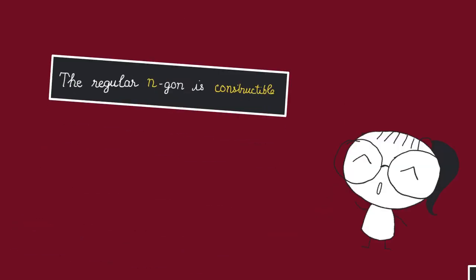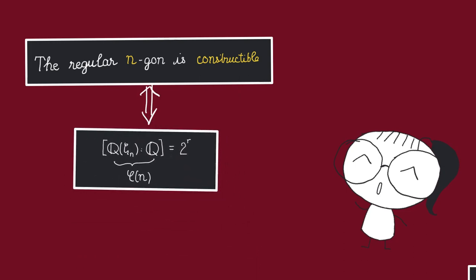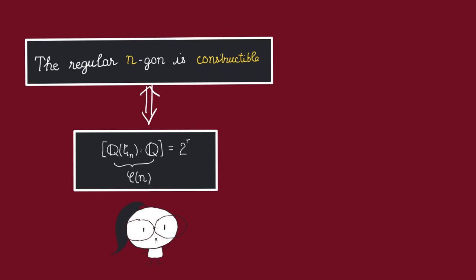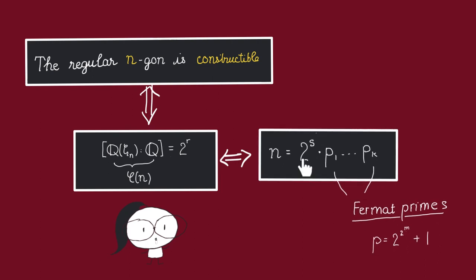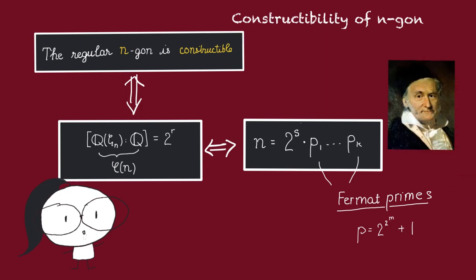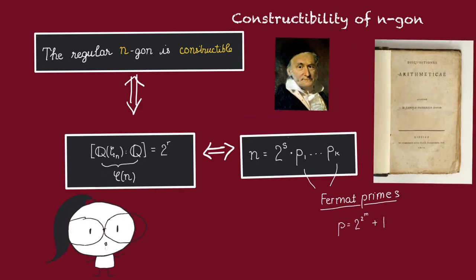We see that the regular n-gon is constructible if and only if the degree of this cyclotomic extension is a power of 2. And if you work this out using the definition of the Euler phi function, then you'll see that that's equivalent to n being a product of a power of 2 and distinct Fermat primes. That is the gist of Gauss' proof of the constructibility of the n-gon in his Arithmetical Investigations.